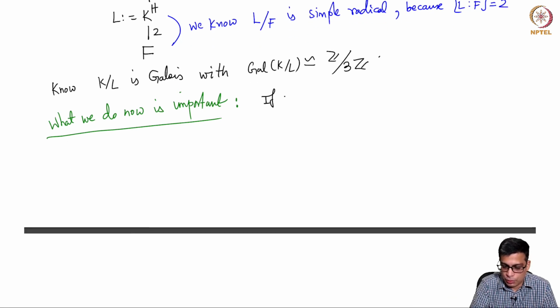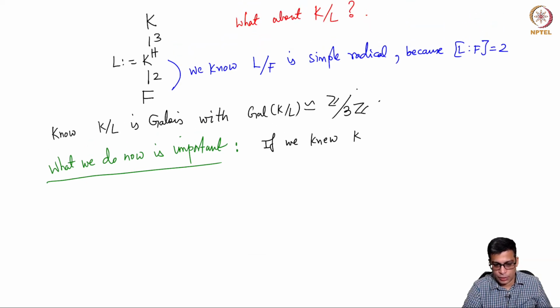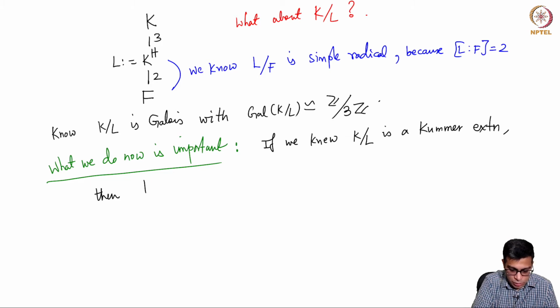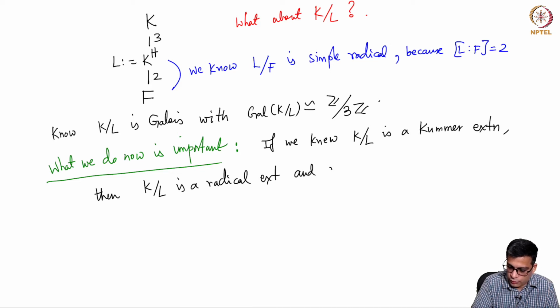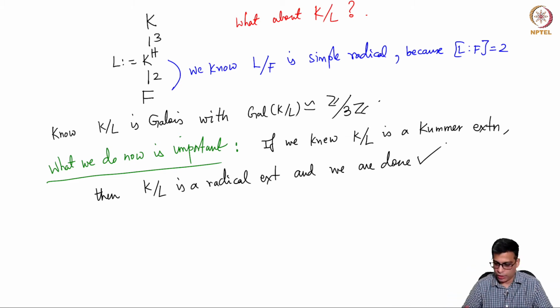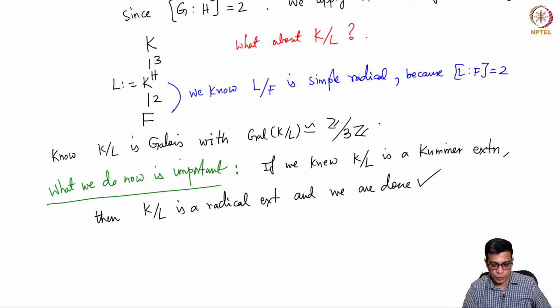If we knew K over L is a Kummer extension, then K over L is a radical extension, and we are done, right? If it was a Kummer extension, we know that it will be generated by a radical over L.